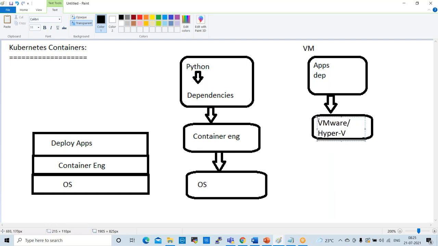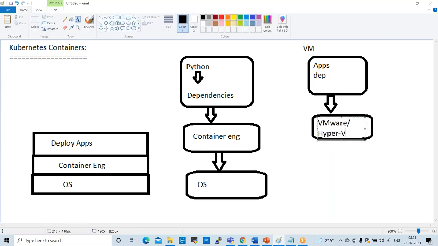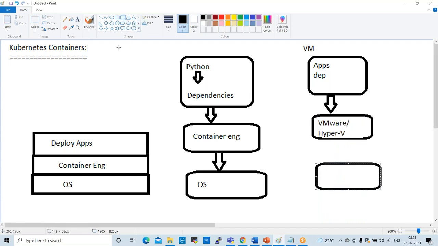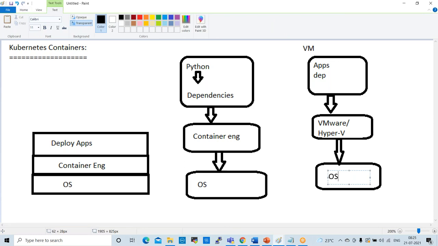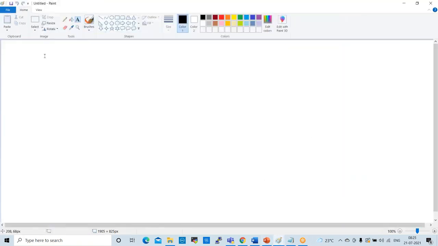This VMware will depend on the operating system, OS. This is the normal process every project follows. Applications depend on the container engine, a layer that depends on the operating system, right? Fine. Next one is Kubernetes networking.